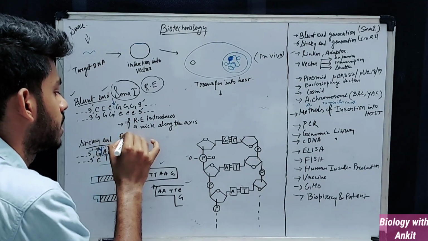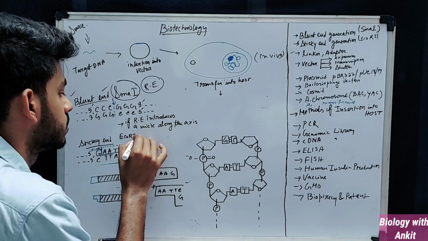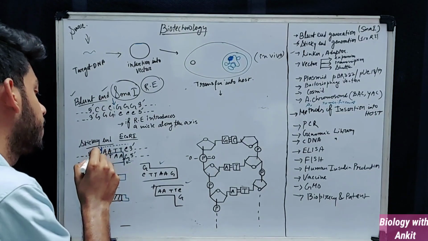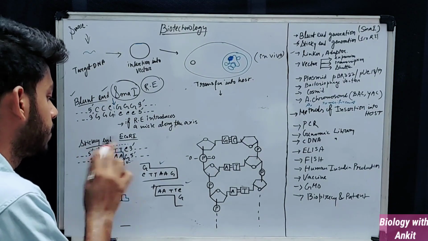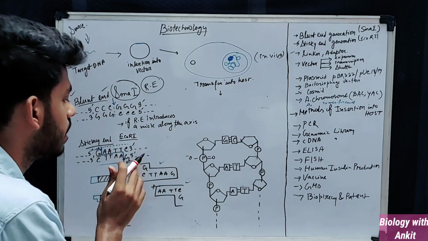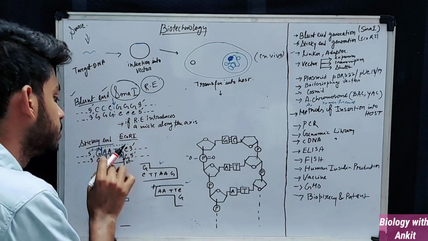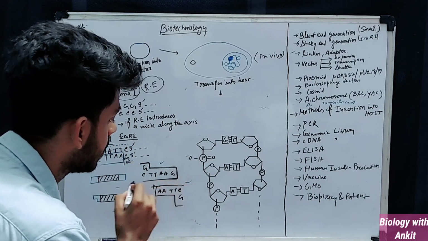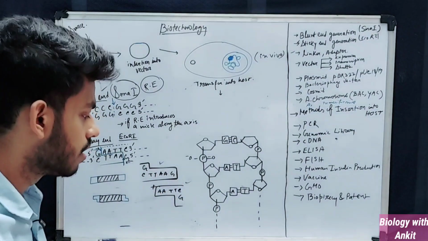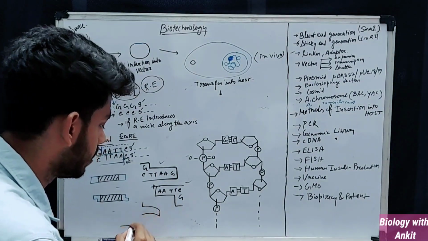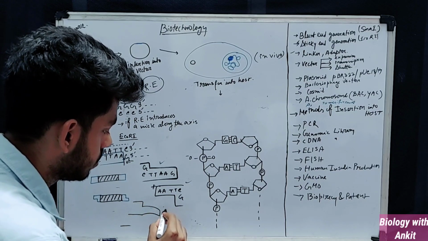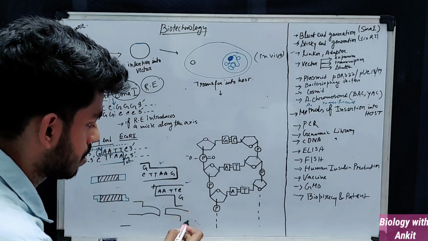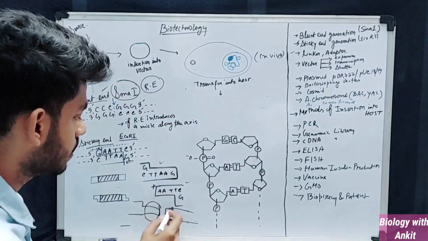There are certain types of enzymes, just like EcoRI, one of the restriction endonucleases, that recognizes this particular restriction site and introduces a cut after the guanine base in the 5' to 3' direction. So this is the first guanine and this is the first guanine. After guanine, the EcoRI enzyme introduces a nick, and the ends that are produced are just like these. Usually you can see these ends are flanked. Flanked means they are overhanging. So if this is the DNA molecule, the strands which are generated are hanging. See, this part is hanging, this part is also hanging.